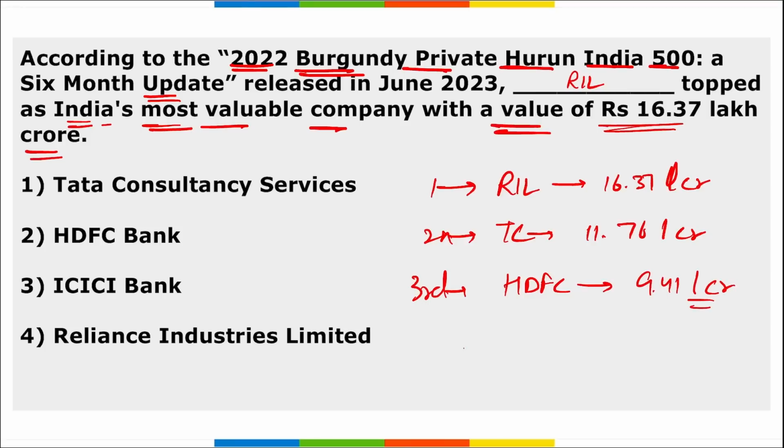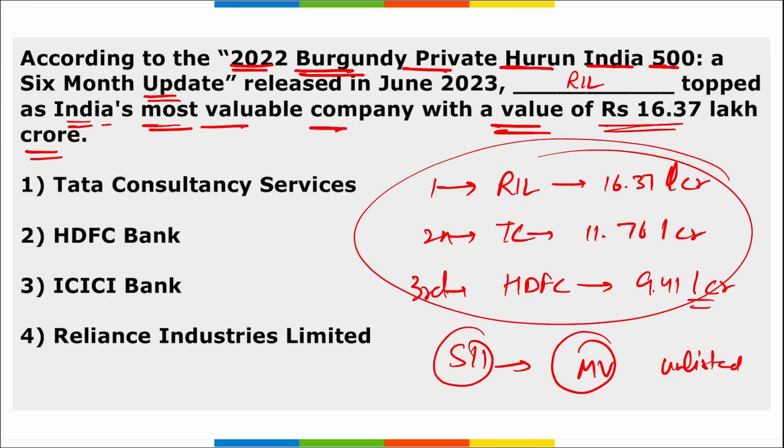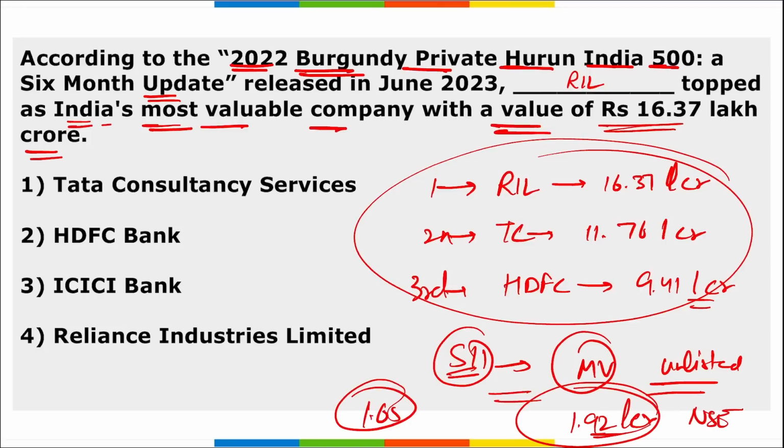Correct. Then apart from this, remember it is Serum Institute of India that has topped the list of the most valuable unlisted companies. Right, this was for the listed companies, and Serum Institute of India has topped the list of the most valuable firms among unlisted companies with 1.92 lakh crore. Right, it was followed by NSE with 1.65 lakh crore and Byju's with 69,000 crore rupees, and the valuation of Byju's, we know, is declining. So the correct option here becomes option 4.